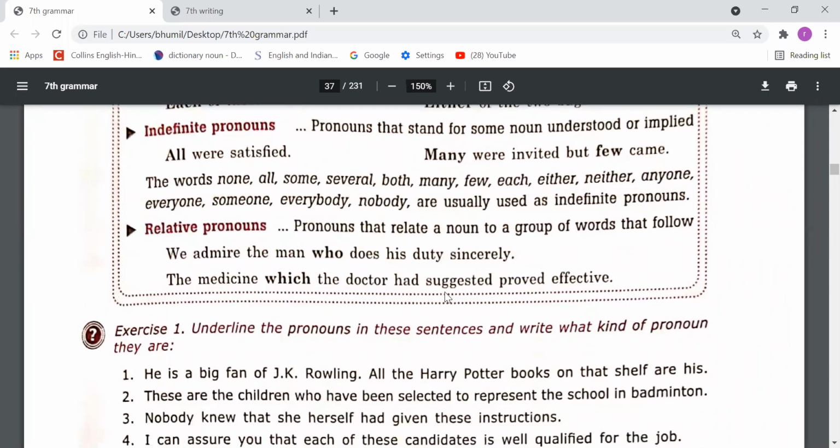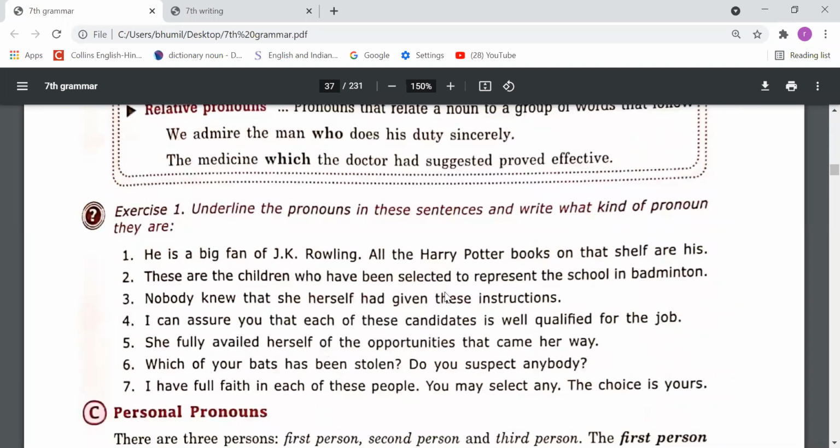Next, relative pronouns: pronouns that relate a noun to a group of words that follow are called relative pronouns. Like, we admire the man who does his duty sincerely. In this sentence, who is a relative pronoun, and this word has also been used as a conjunction. It is joining the rest of the sentence, and it tells which man we are talking about. Next, the medicine which the doctor had suggested proved effective. So which is a relative pronoun here.